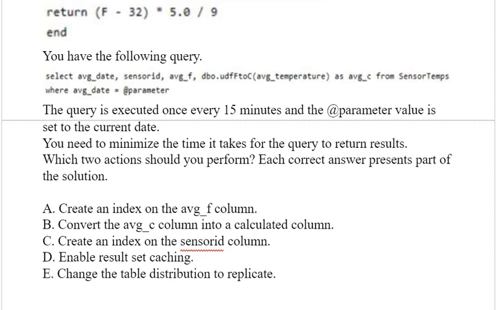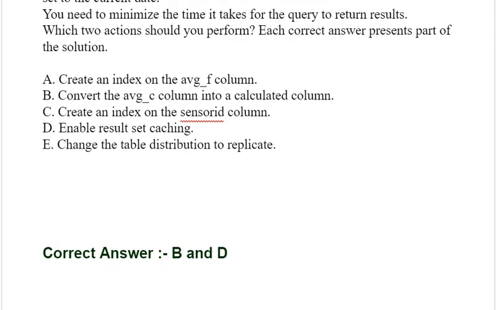Option A, create an index on the AVG_F column. Option B, convert the AVG_C column into a calculated column. Option C, create an index on the censored column. Option D, enable result set caching. Option E, change the table distribution to replicate. Correct answer is option B and option D.